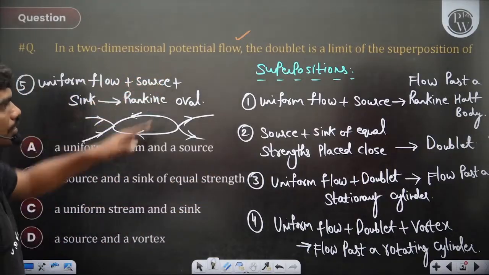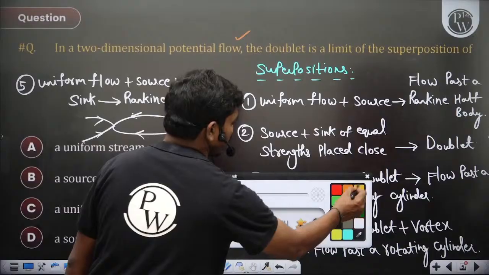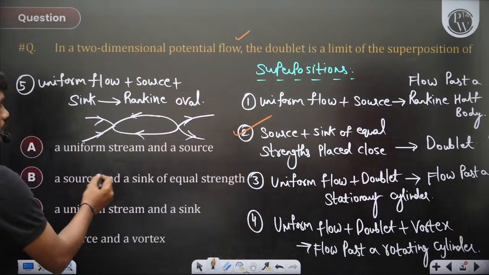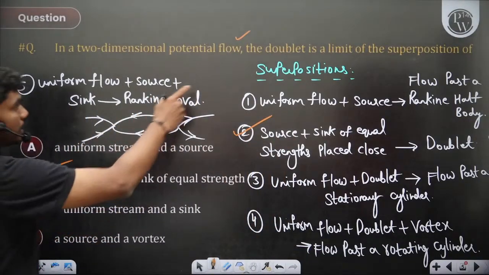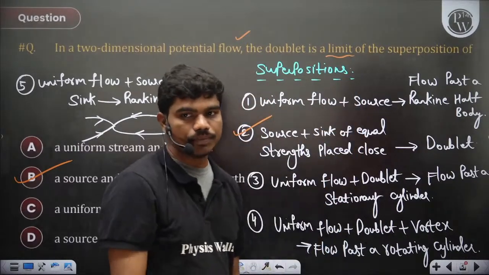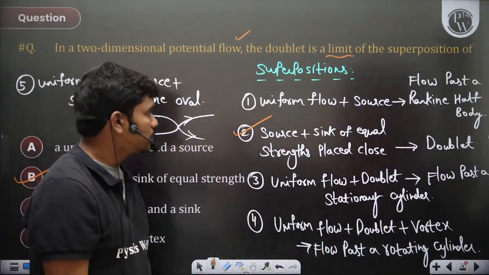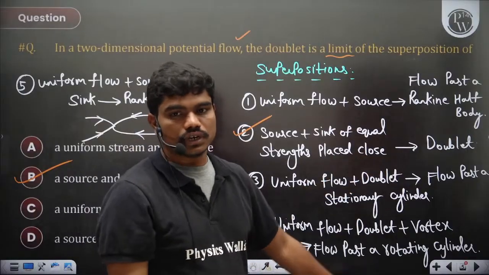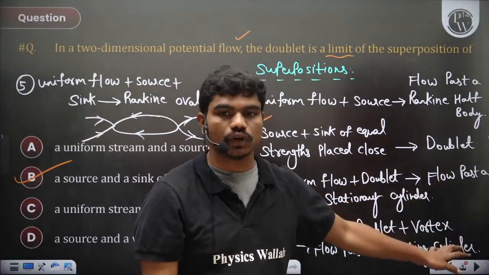But anyway, in this case the doublet is the limit of superposition of this, a source and sink of equal strength. So that's the limit. Basically, it's a limit. So we place them very, very close to each other. Okay, that's what we get. So these are the superpositions which normally can have the complex potential functions for each of these flows.